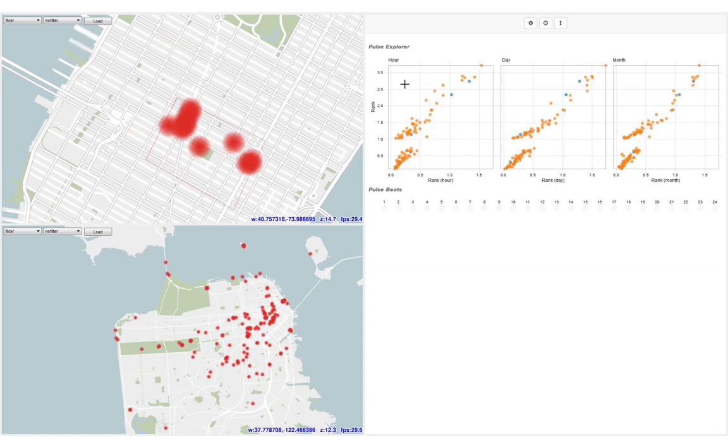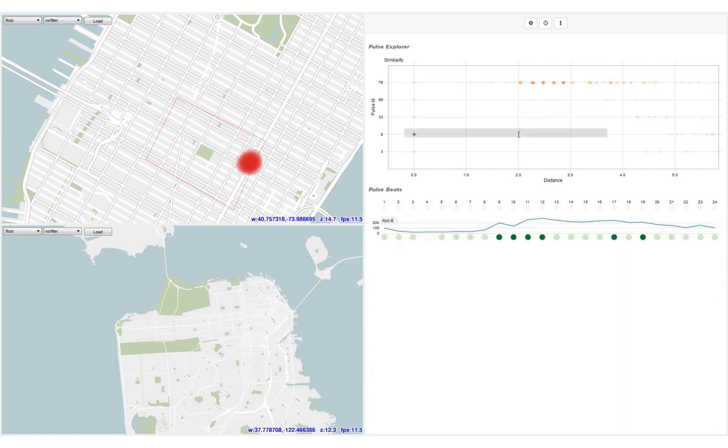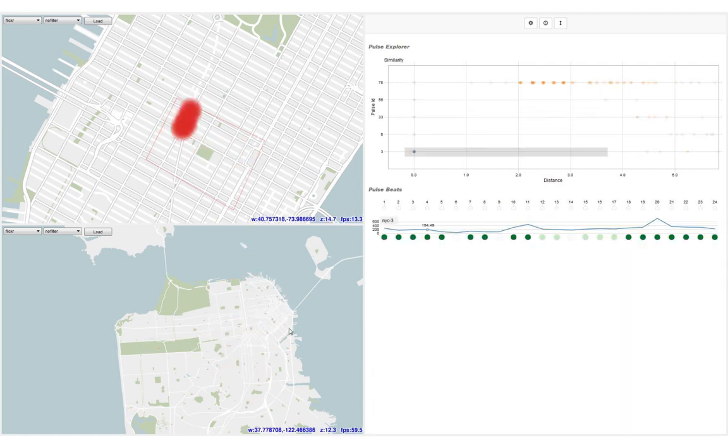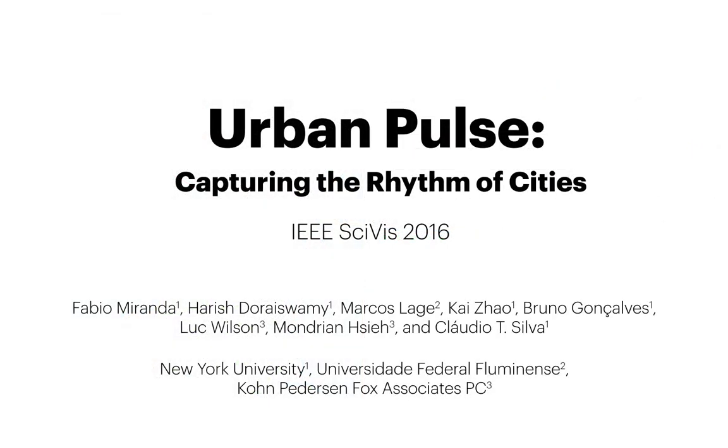Urban Pulse is set up to explore any spatial temporal data set, not just Flickr and taxicabs as demonstrated here. By allowing for exploration of the pulses and beats of cities, Urban Pulse creates a new framework for understanding how people occupy, use, and move through spaces. This can inform urban design, zoning, public policy, and infrastructure planning.